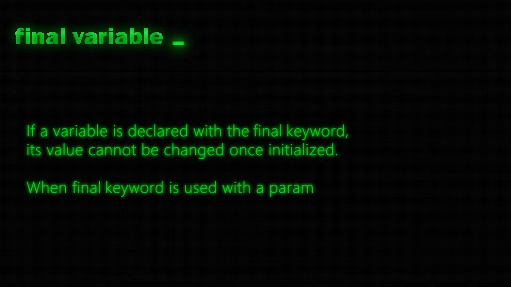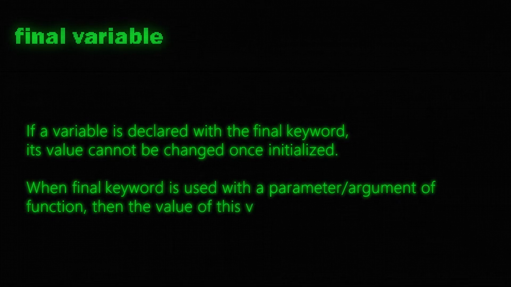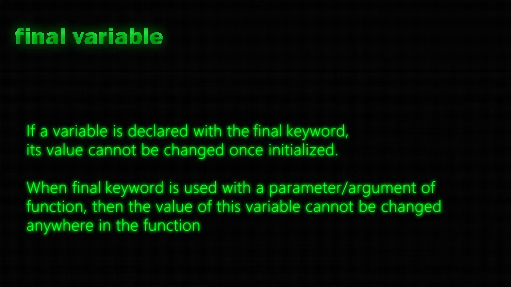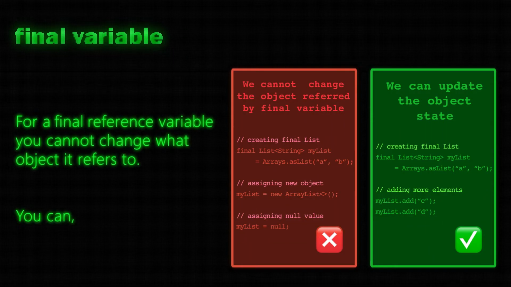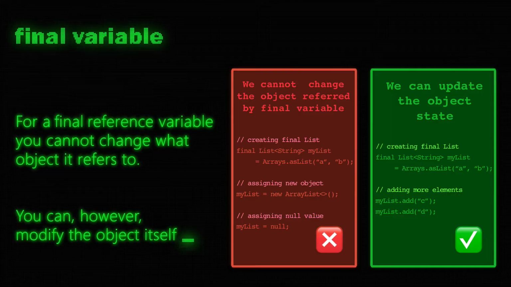When final keyword is used with a parameter, argument, then the value of this variable cannot be changed anywhere in the function. For a final reference variable, you cannot change what object it refers to. However, you can modify the object itself. A method declared with the final keyword cannot be overridden or hidden by subclasses. A class declared as a final class cannot be extended.